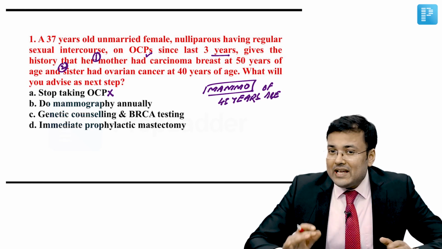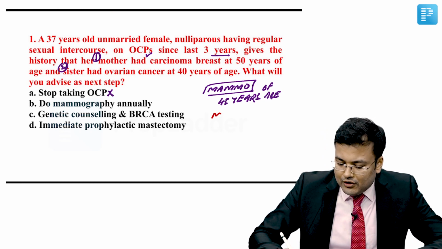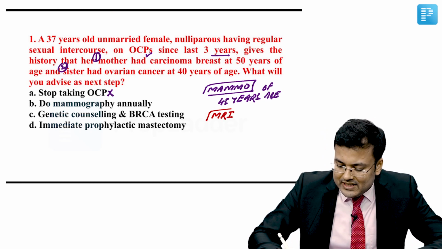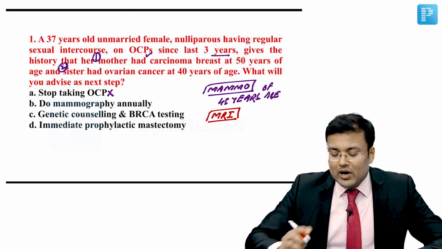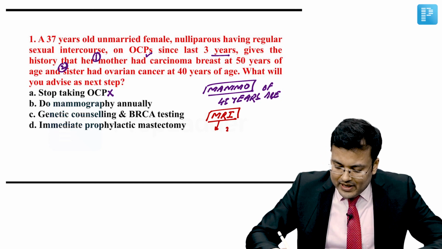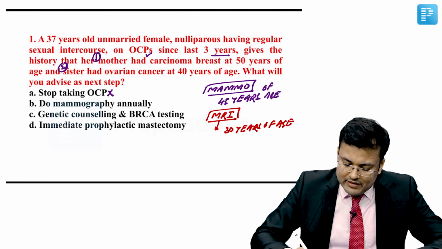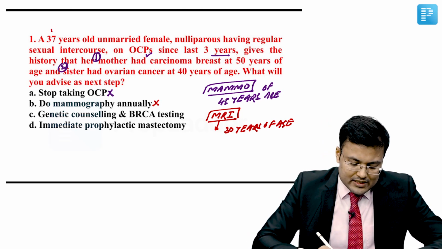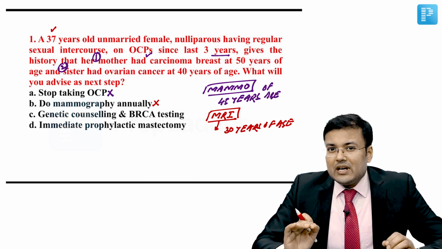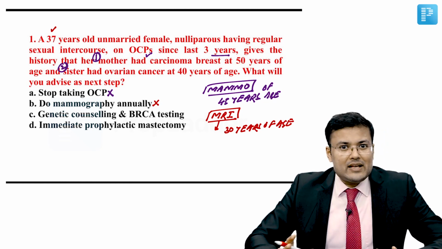But this female is high risk female, and in high risk females, investigation of choice for screening of breast cancer is MRI. And in high risk females, at what age we should start MRI? MRI should be started at 30 years of age. So obviously we are not going to do the mammography. Her age is 37, and second, she is a high risk female. Genetic counseling and BRCA testing, yes.